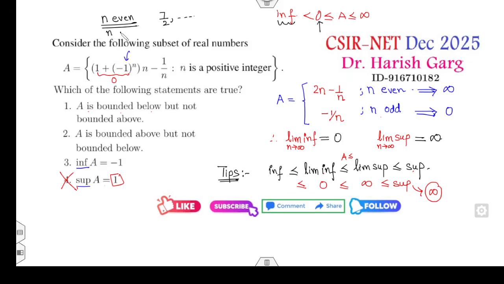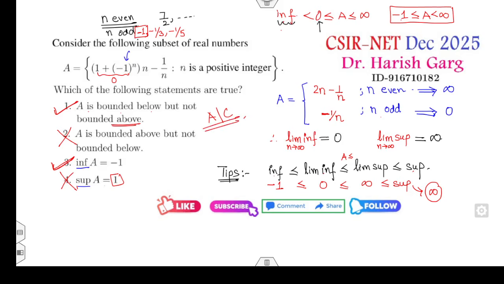But if you take n odd, then your answer will be minus 1 over n: minus 1 over 3, minus 1 over 5, minus 1 and so on. Then what is the infimum? The infimum is minus 1. So yes, the third option is correct. Once the infimum is finite, the range of A is minus 1 to infinity. That means it is bounded below but not bounded above. The right answers are A and C.